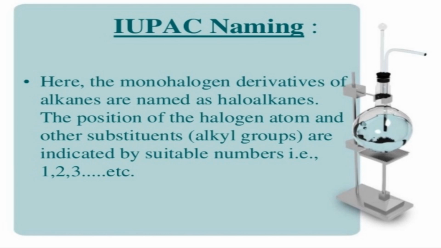That's why the name in the slide, you can see, represents one. If two are substituted, they are called dihaloalkanes. If three are substituted, they are called trihaloalkanes. So these derivatives are named haloalkanes based on the position of the halogen atom and their substituents, which is indicated by mono, di, and tri.